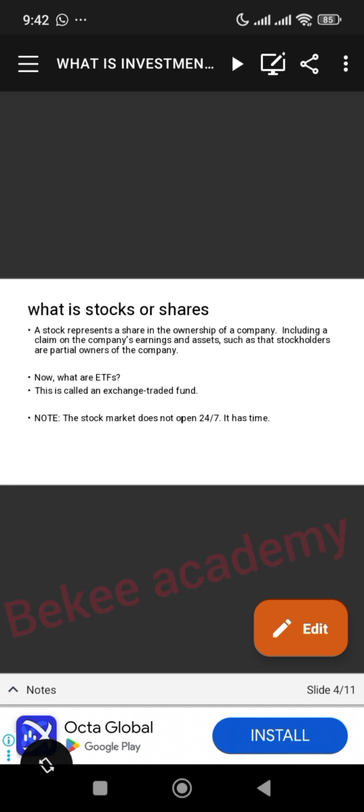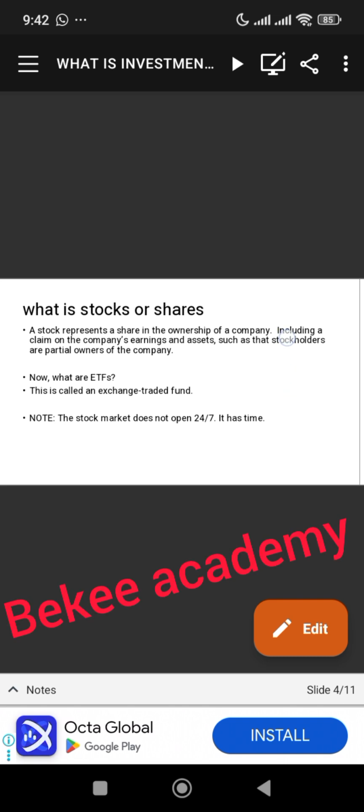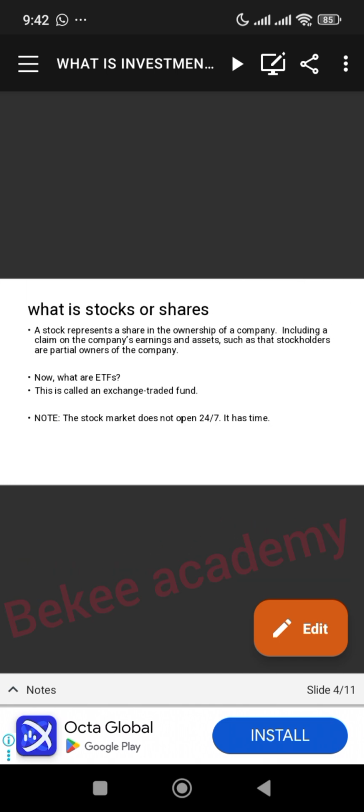Another one. Now, what is stock or shares? A stock represents a share in the ownership of a company, including a claim on the company's earnings and assets, such that stakeholders are partial owners of that company. As I said earlier, once you put your money into a stock or shares, once you afford it, you are a part owner of that company. Okay. Now look at this.